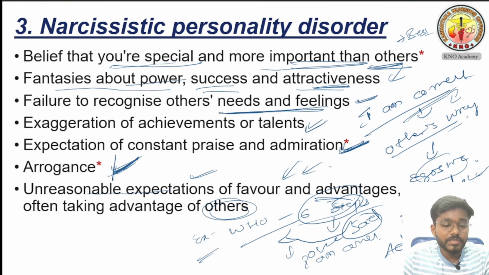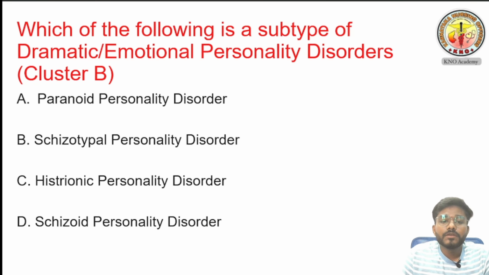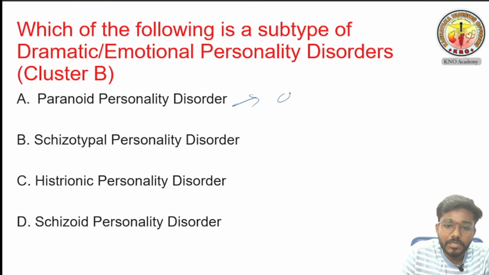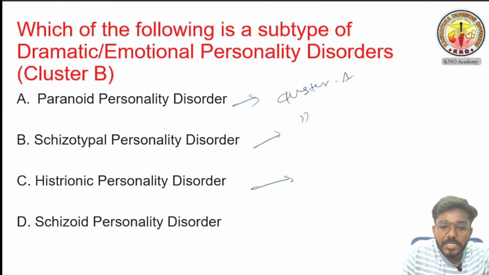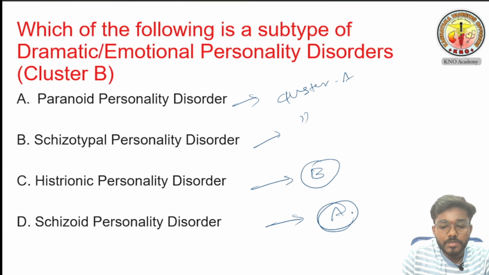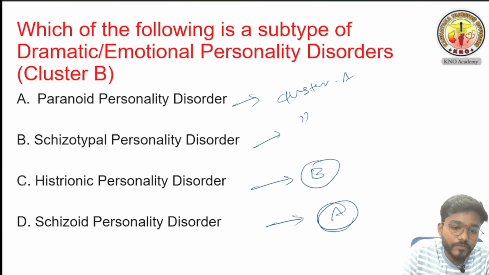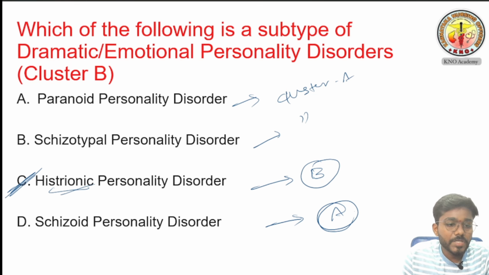We will see the questions that we brought initially. Which of the following is a subtype of dramatic or emotional personality disorder, included in cluster B? I have shown the chart already to you. Paranoid personality disorder comes in cluster A. This one also comes in cluster A. Histrionic personality disorder comes in cluster B. Schizoid personality disorder also comes in cluster A. So the answer is C. He is asking which personality disorder belongs to cluster B. Option C, histrionic personality disorder, belongs to cluster B.